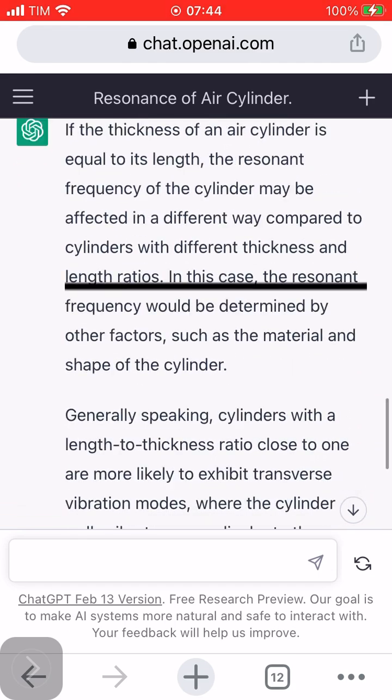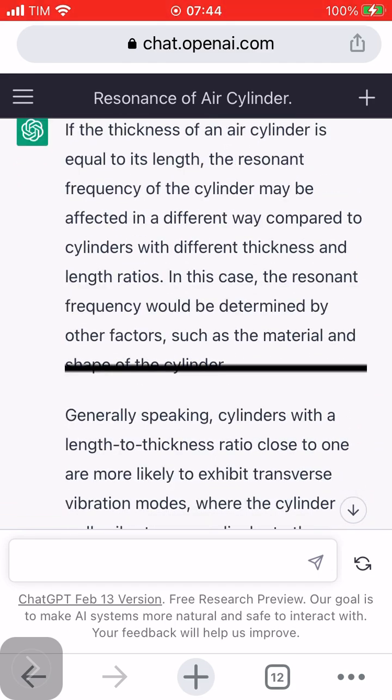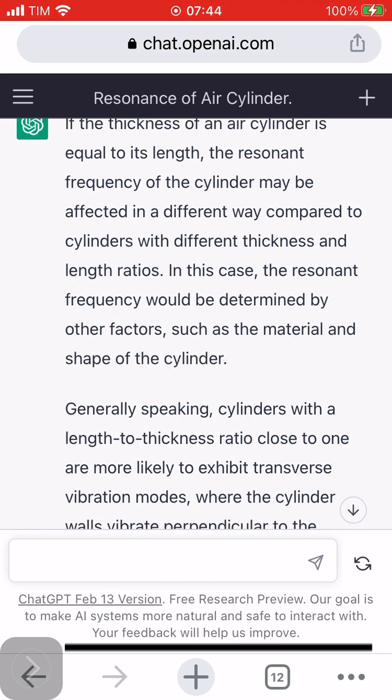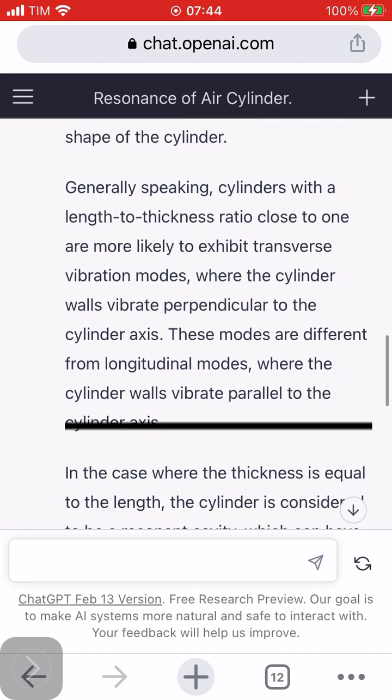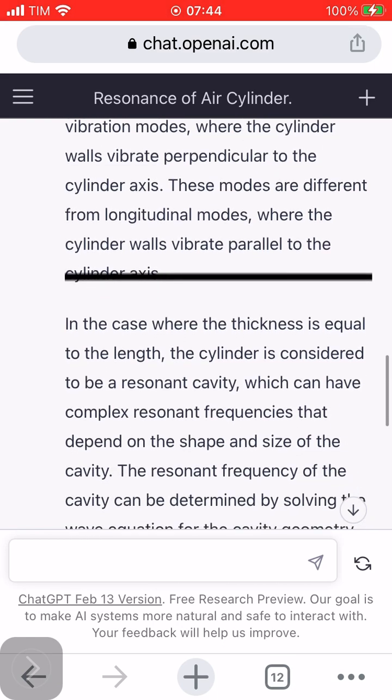In this case, the resonant frequency would be determined by other factors, such as the material and shape of the cylinder. Generally speaking, cylinders with a length to thickness ratio close to 1 are more likely to exhibit transverse vibration modes, where the cylinder walls vibrate perpendicular to the cylinder axis. These modes are different from longitudinal modes, where the cylinder walls vibrate parallel to the cylinder axis.